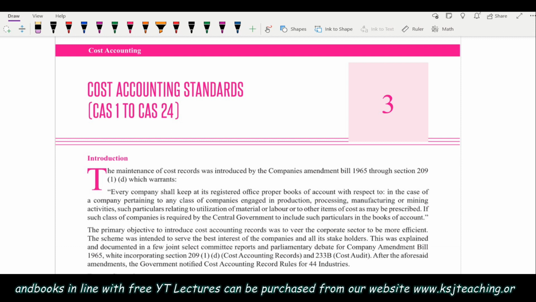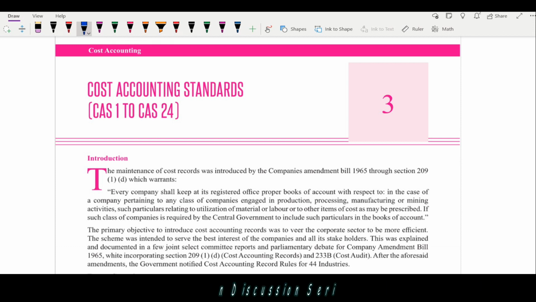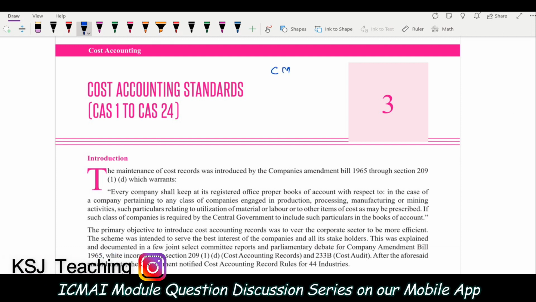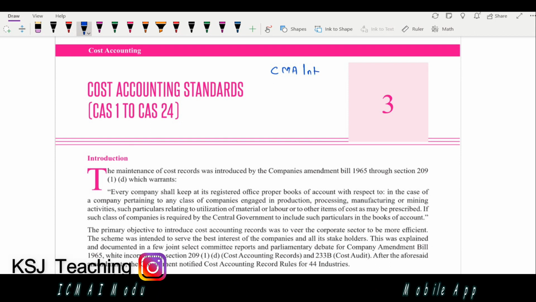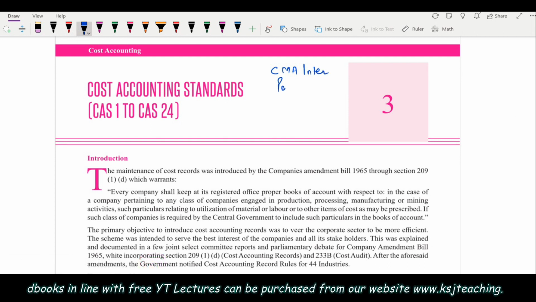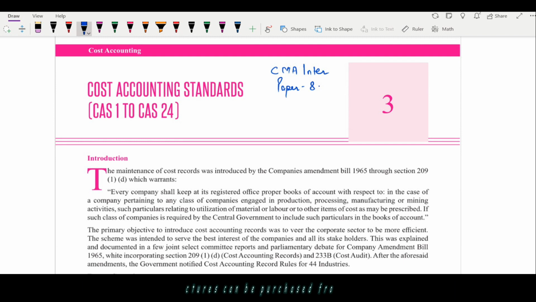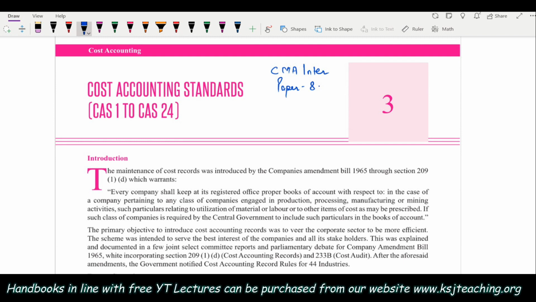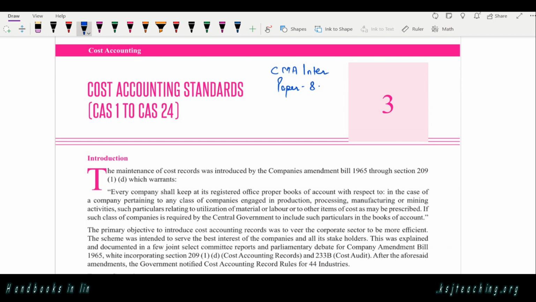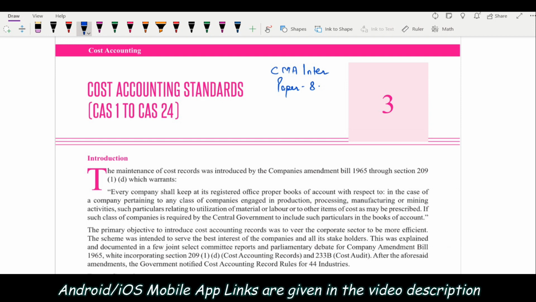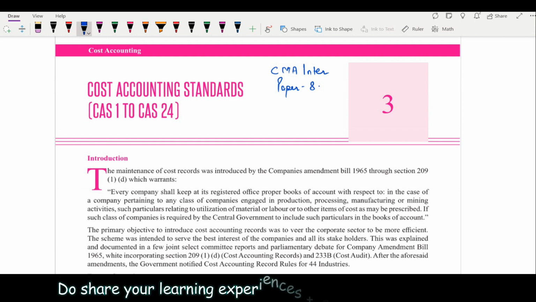Okay, so guys, this series is on cost accounting standards. This is specifically for CMA intermediate students, paper number 8. Now the question is, sir, is it for new course or old course? This is for both old course as well as new course because the cost accounting standards are same. The paper number is same, paper number 8, CMA Intermediate Cost Accounting Standards.